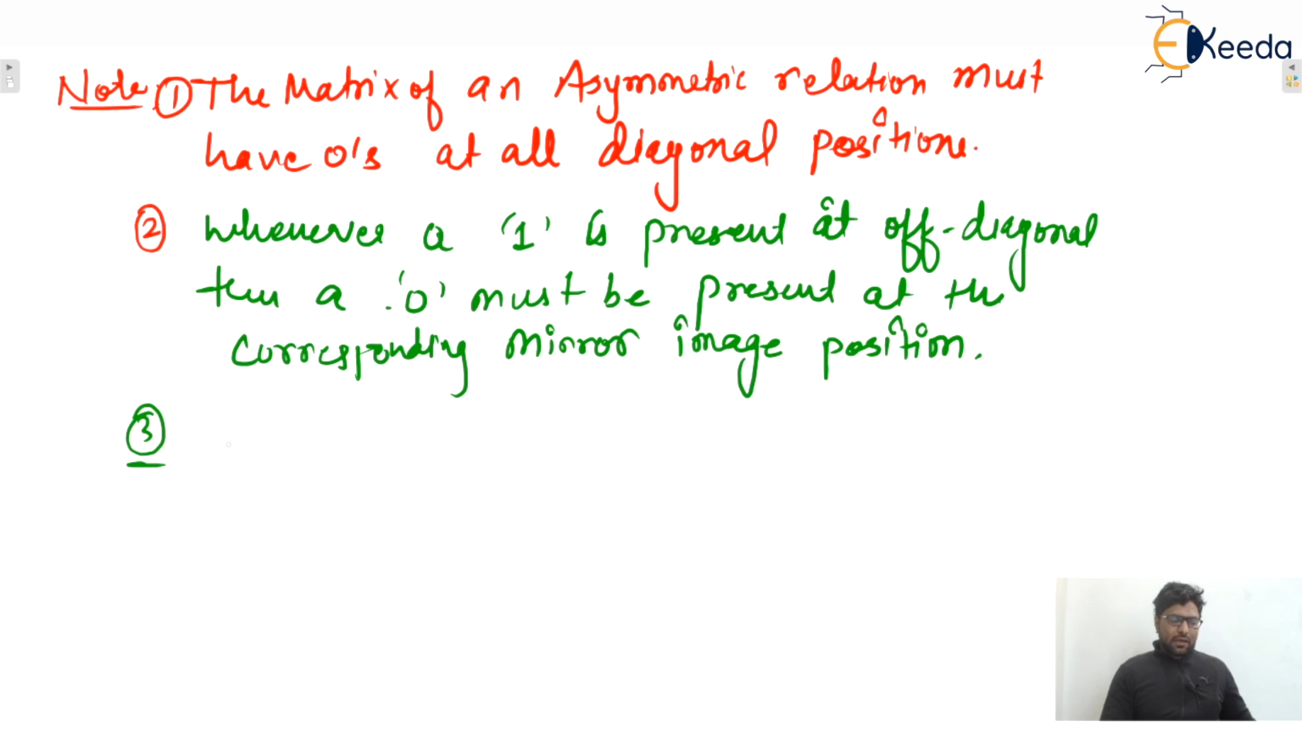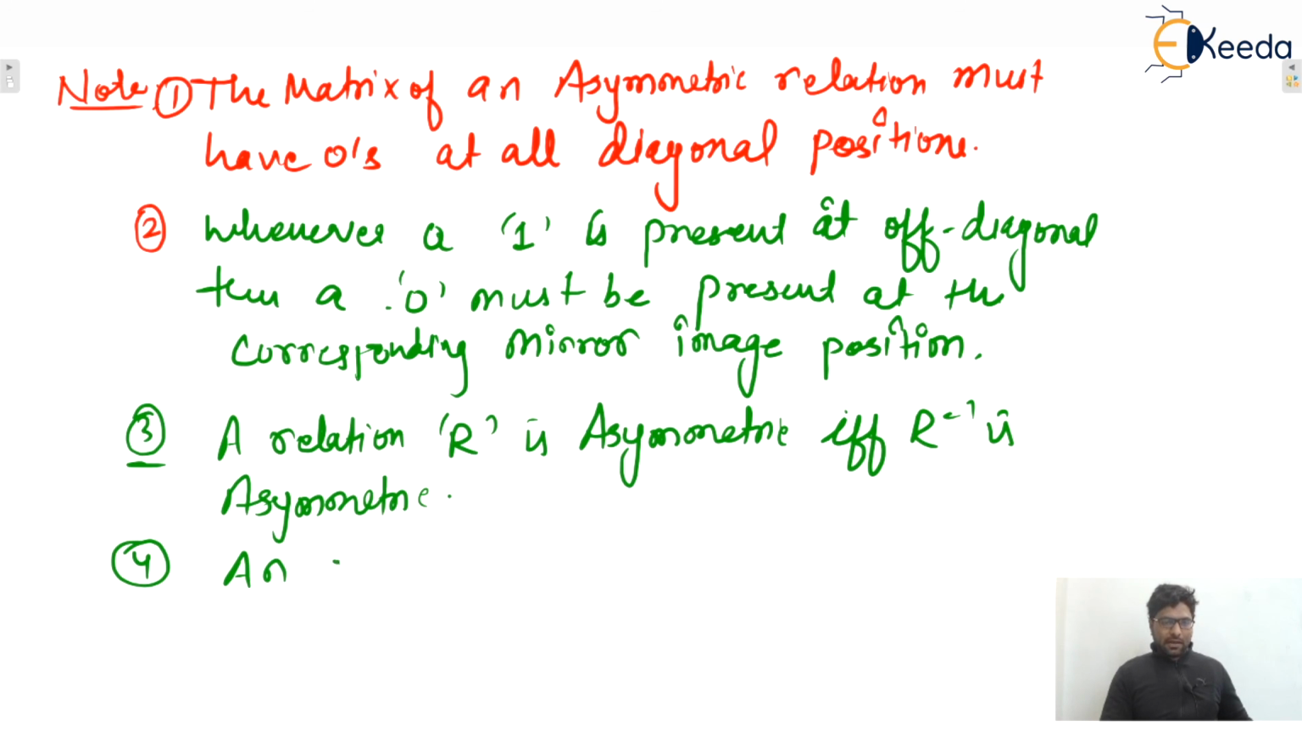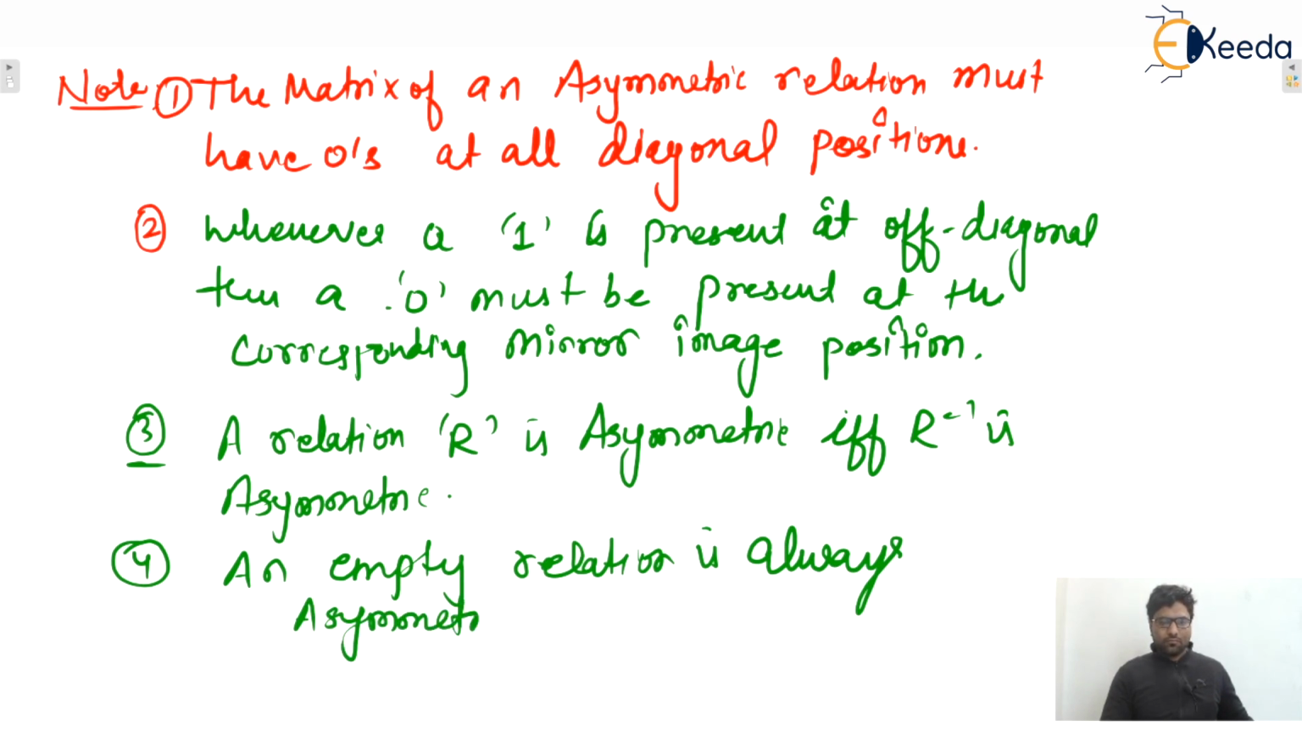Third point, we can make: a relation R is asymmetric if and only if R inverse is asymmetric. And fourth one, an empty relation is always asymmetric. I hope this is clear to everyone.